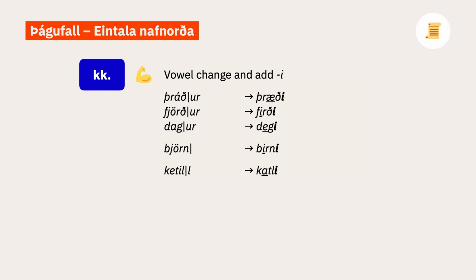Sometimes strong masculine nouns can get a vowel change in the dative singular. This vowel change is known as the i shift and also occurs in the nominative and accusative plural. So for now, you may wish to remember these as exceptions. Til dæmis, þráður becomes þræði, thread. Fjörður, fjord, becomes firði. Dagur, day, becomes degi. Björn, bear, becomes birni. Ketill, kettle, becomes katli.